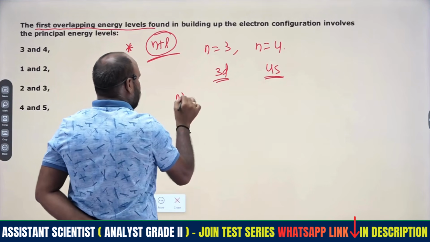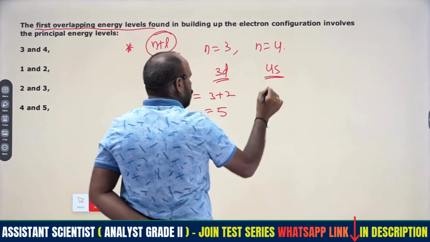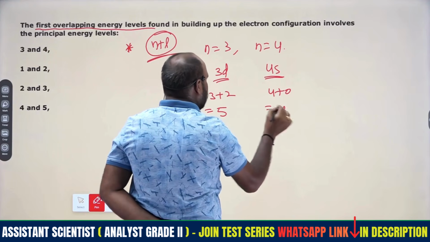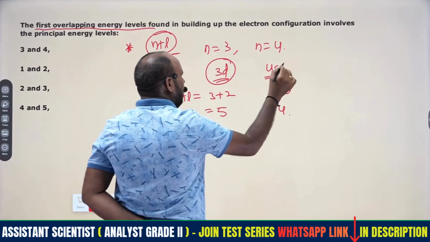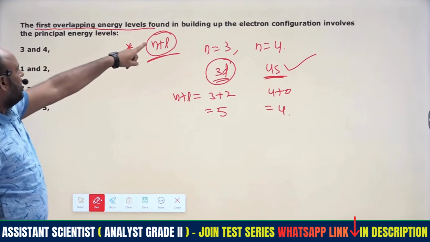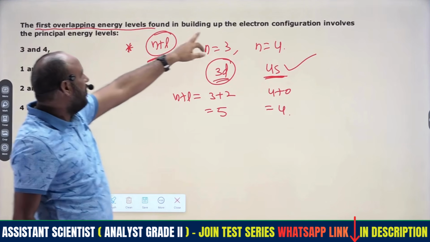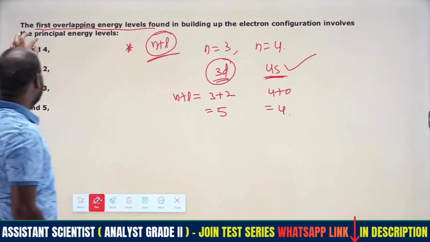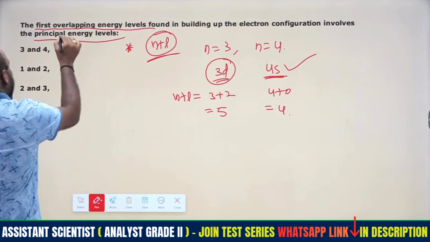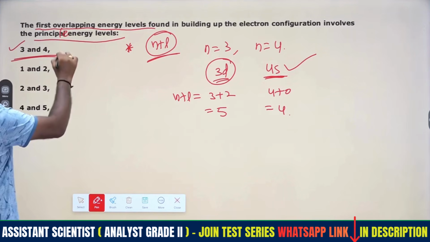If you consider the n plus l value, 3 plus 2 is 5, and for 4s, 4 plus 0 is 4, right? Instead of the 3d orbital, the electrons will enter into 4s. Hence, building up the electronic configuration, the first overlapping energy levels involve the principal energy levels, that is 3 and 4 only. So that is the correct option.